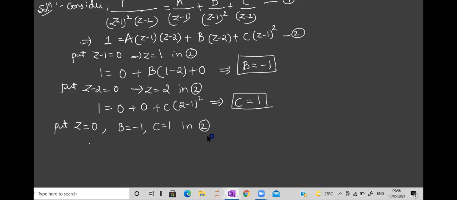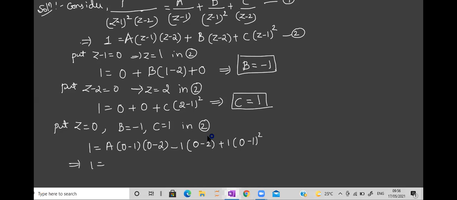So what you'll get? 1 equal to A into 0 minus 1, 0 minus 2, B is minus 1 into 0 minus 2, C is plus 1 into 0 minus 1 the whole square. Tell me what you'll get here. Minus 1 minus 2 is plus 2, no?